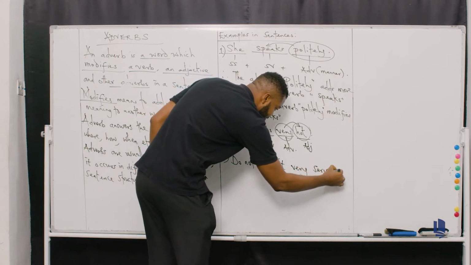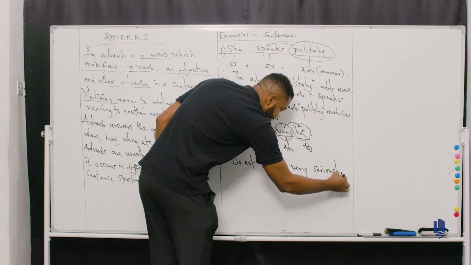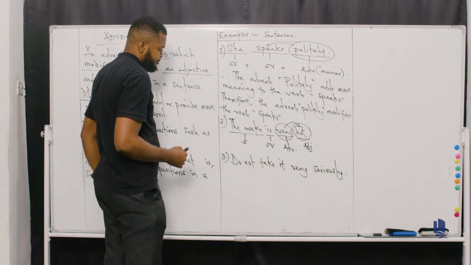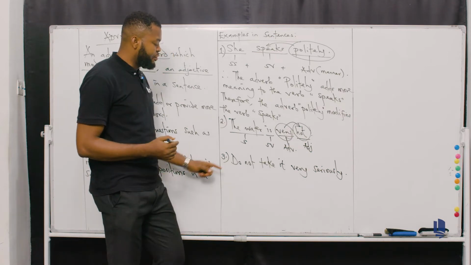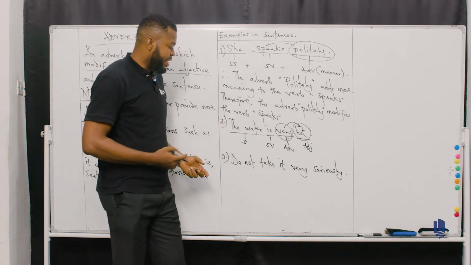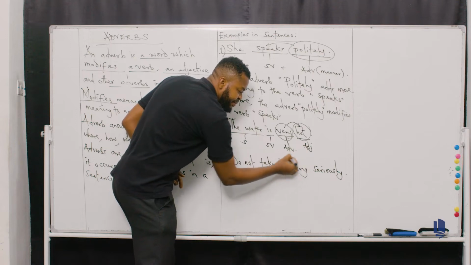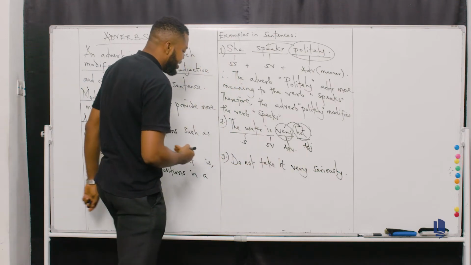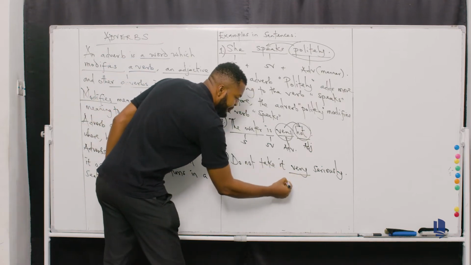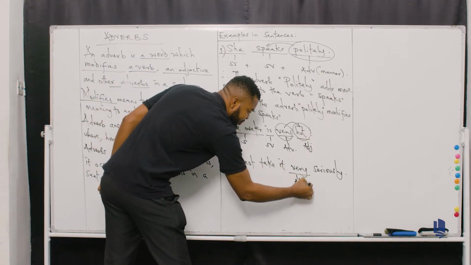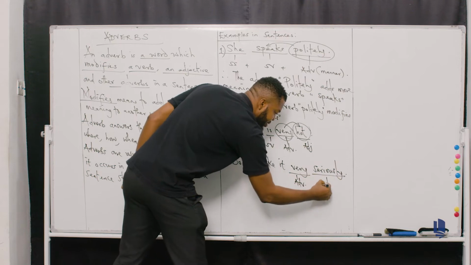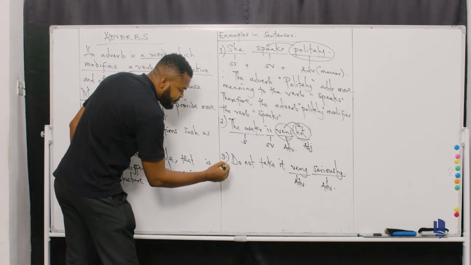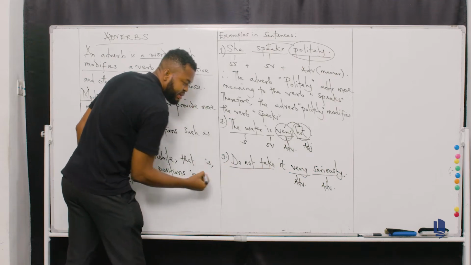Do not take it very seriously. So now we can have "do not take it seriously," and we can also place an adverb in the middle to have "do not take it very seriously," okay? In this case, very here is the adverb, and then seriously is also another adverb as well.